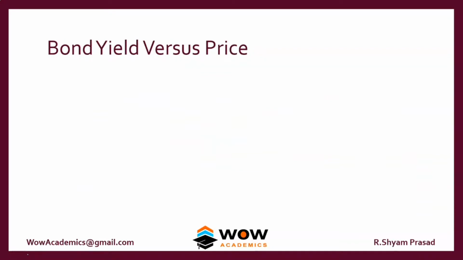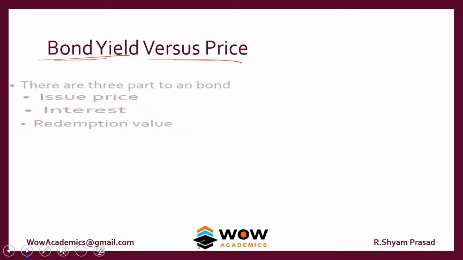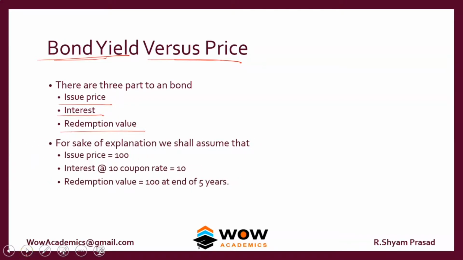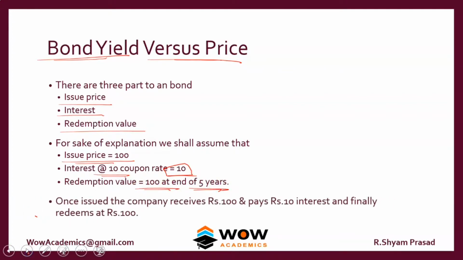So now we will discuss the relationship between the bond yield and the price. There are three parts to one bond: the issue price, the interest, and the redemption value. For the sake of explanation, we can see it like this. The bond was issued at a price of 100. The company pays a 10% interest rate, so that is 10 rupees per year. The bond is bought back at 100 rupees at the end of 5 years. So it's a very simple and straightforward bond.